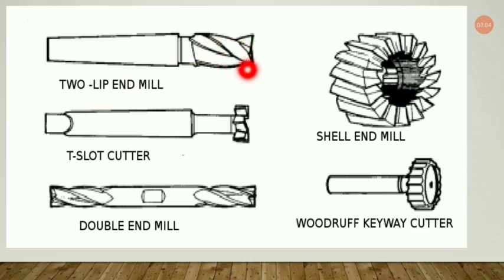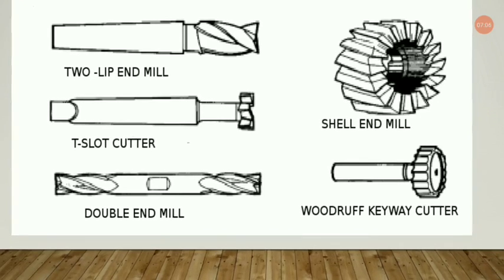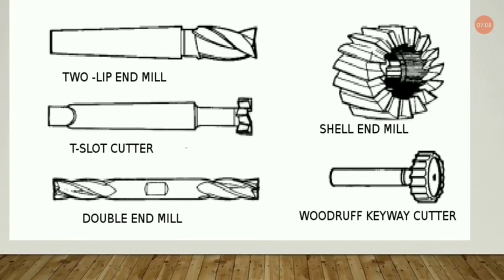So we are now discussing multi-point cutting tools. You can find the difference between a multi-point and a single point tool, which is widely used in turning. That was the single point cutting tool, or simply the turning tool. Now in the milling machine we use multi-point cutting tools. We have two points here in this two lip end mill, so it is also a multi-point cutting tool.